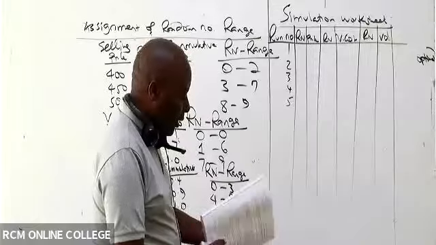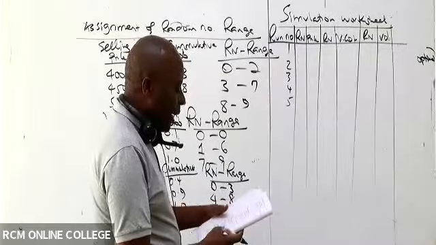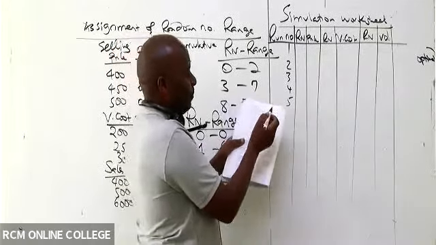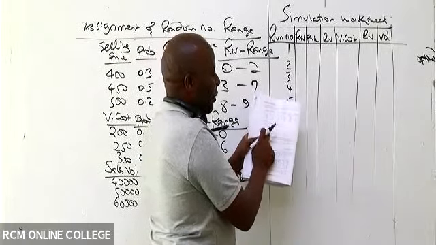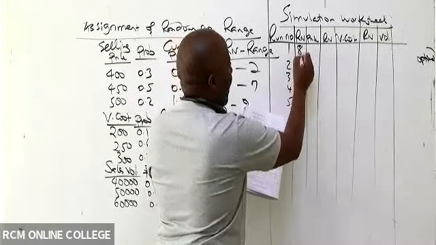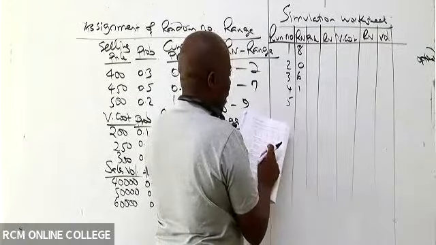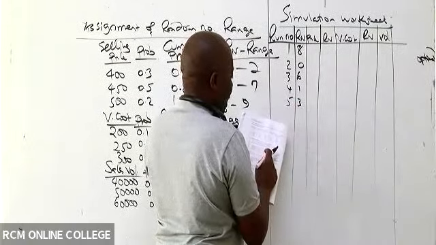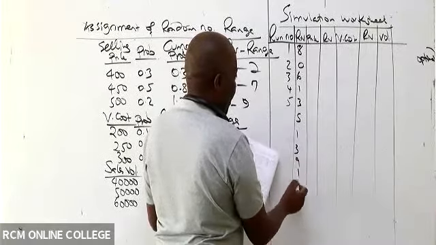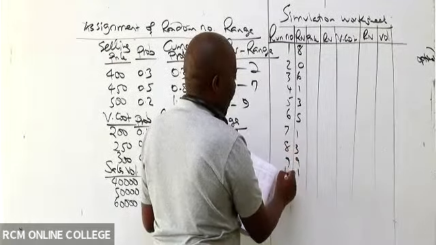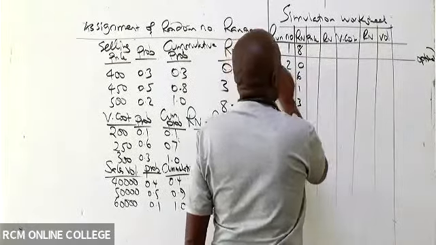Please listen. When you look at this question, indeed, they have given us the random numbers, for example, for selling price. For selling price, you can see a table there after number 3. For selling price, they have given me 80.8061. Then we have 51.39. So this is number 6, number 7, number 8, number 9, number 10. Now you can write yours. Remember, those ones are for selling price.